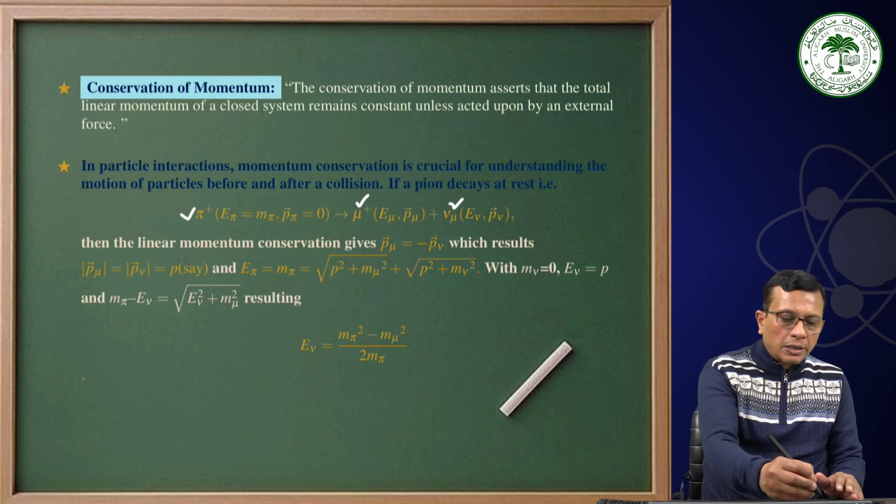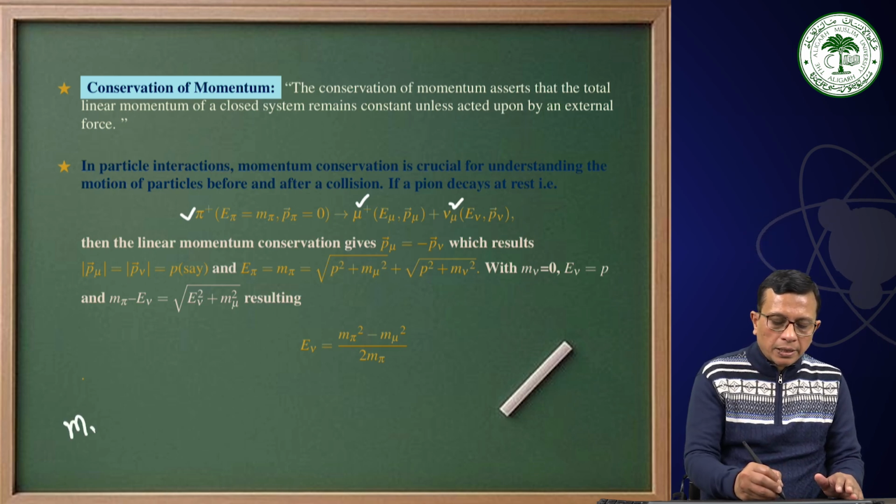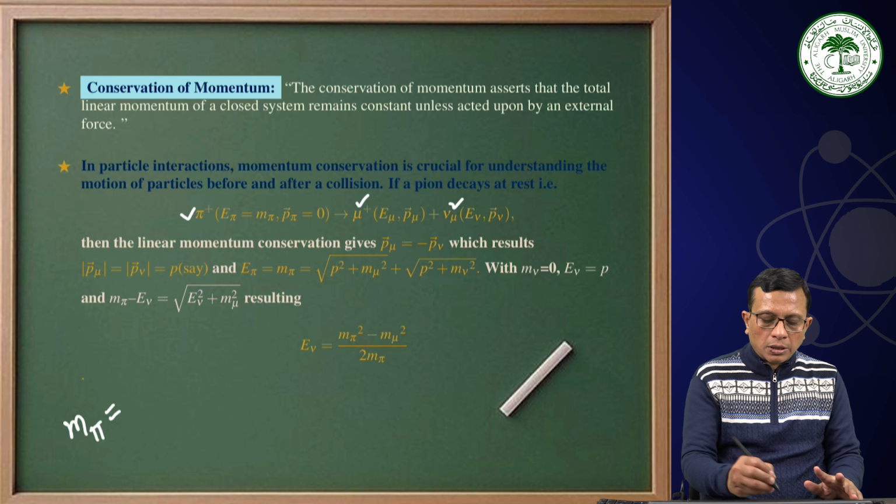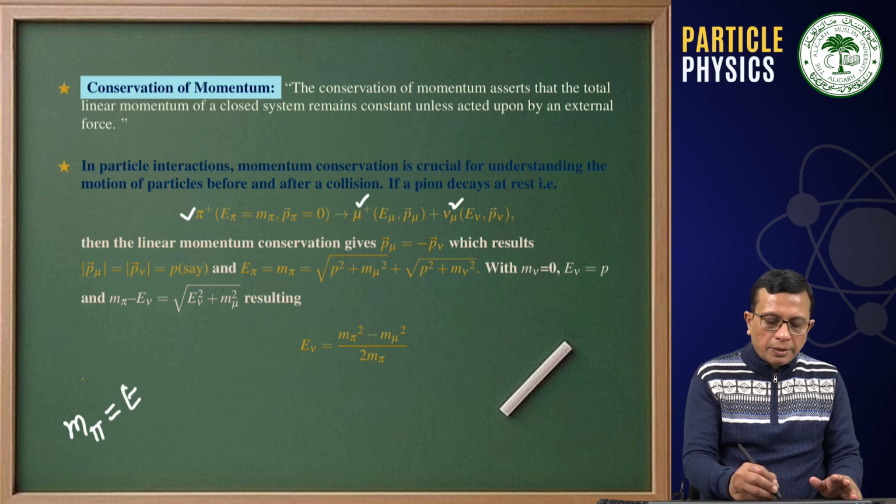Therefore, we have m pi, this is equal to the energy of the muon plus the energy of the neutrino.